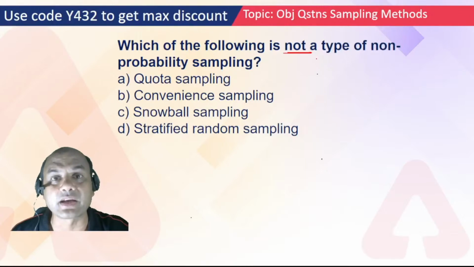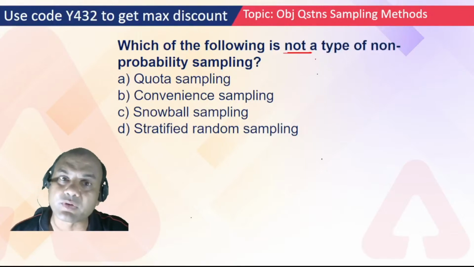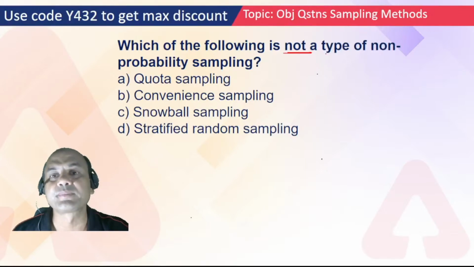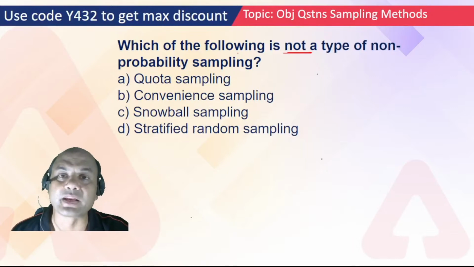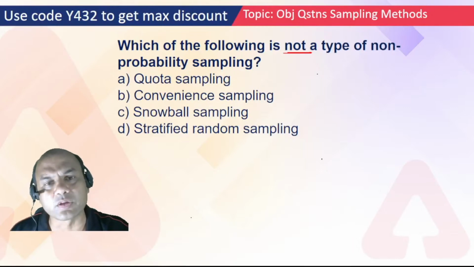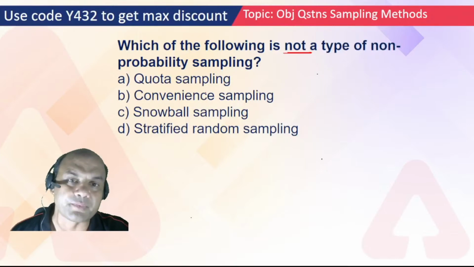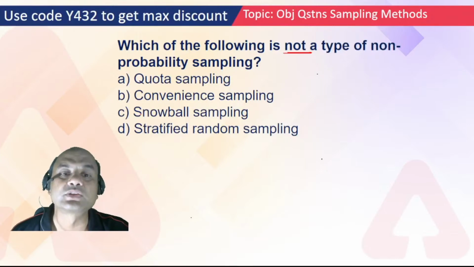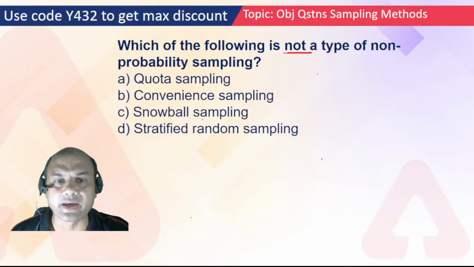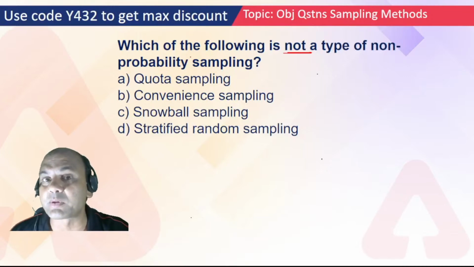Which of them is not non-probability? Stratified. So stratified sampling is not a part of non-probability sampling. Stratified sampling is a part of probability sampling. Again, the four are simple random, systematic, stratified, and cluster.